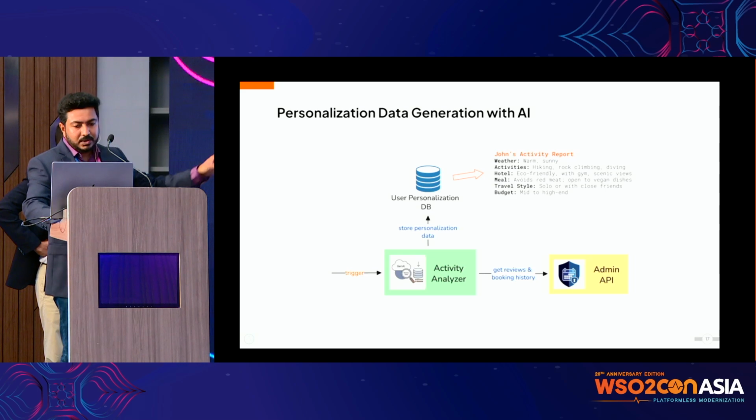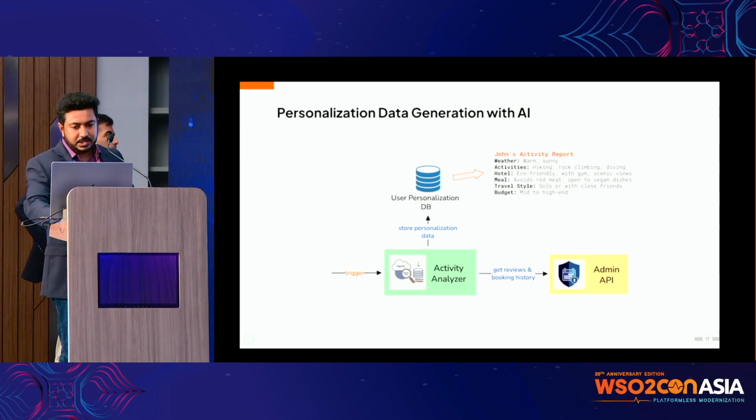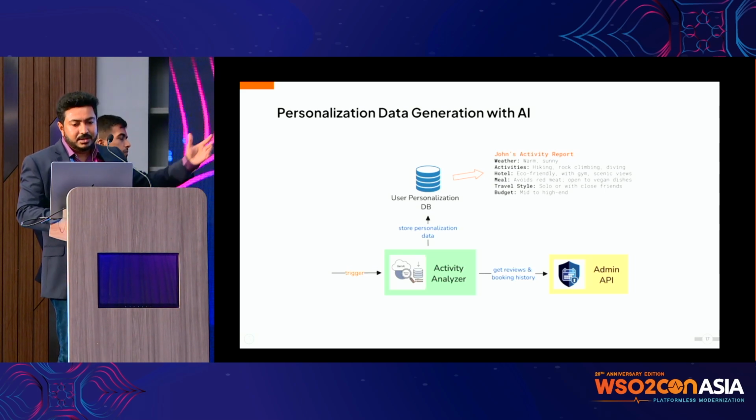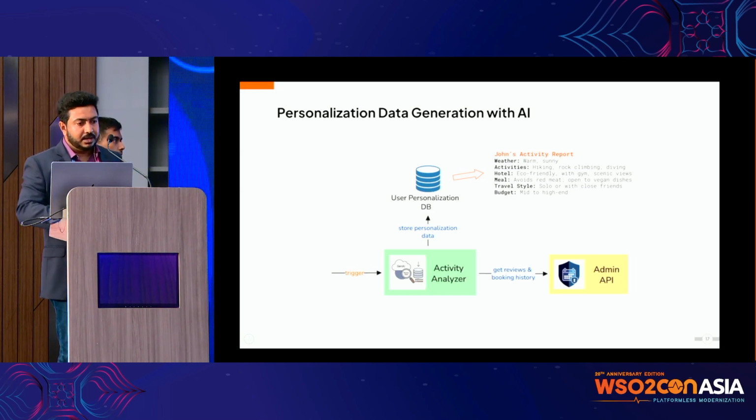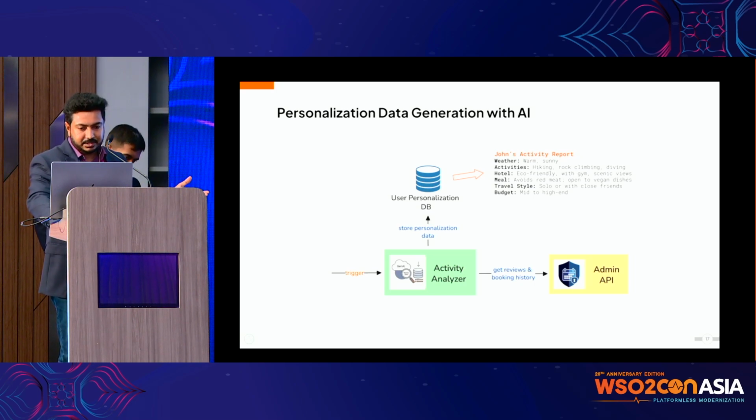And that profile will look something like this. These are John's activity reports: he likes warm weather, he likes hiking, rock climbing, he likes hotels that are eco-friendly with gym capabilities, and also he doesn't like red meat. All those preferences are taken from his previous booking experiences.